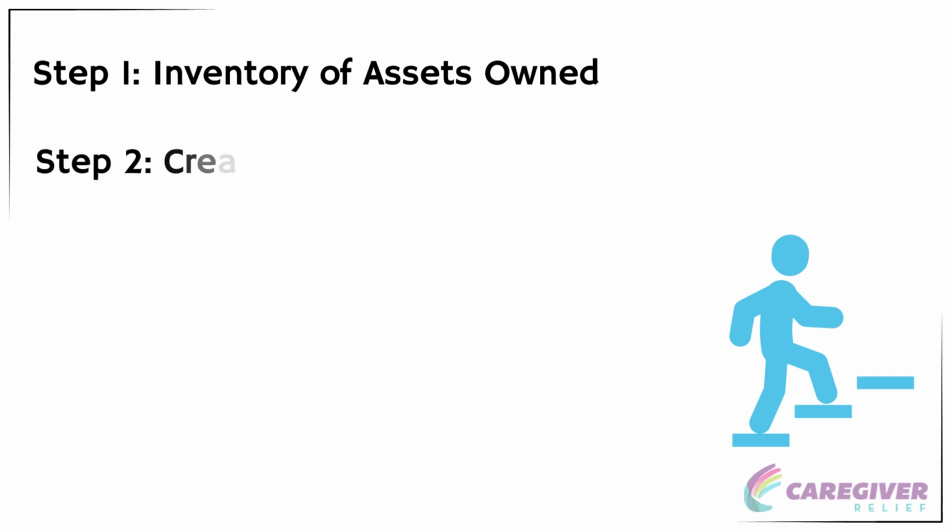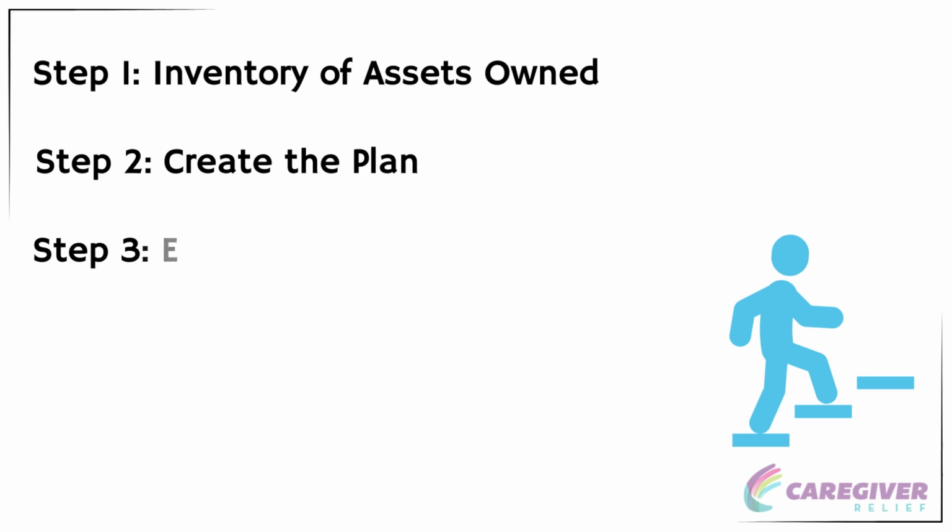Step 2. Create the plan. Decide your beneficiaries, including contingent beneficiaries for unforeseen circumstances. Consider using estate planning tools like revocable living trusts to manage your assets and avoid further probate proceedings. Engaging a certified financial planner or tax professional can provide tailored advice, particularly for complex financial circumstances.